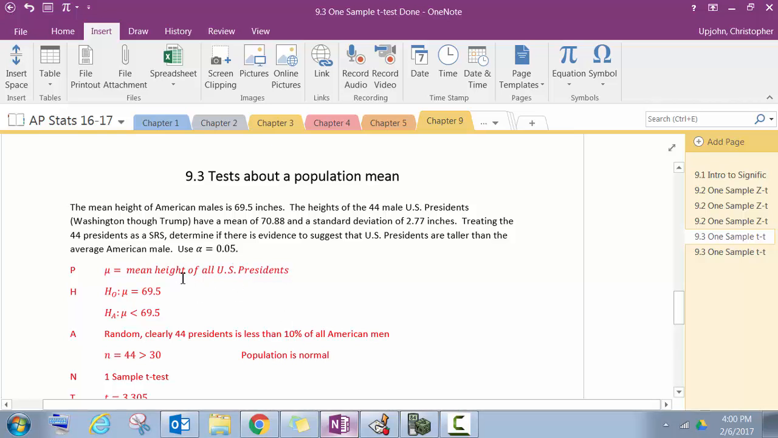So here, mu is the mean height of all U.S. presidents. Our null is that mu is 69.5 as advertised. Our alternate is that mu should be greater than 69.5 because we're trying to see if they're taller.